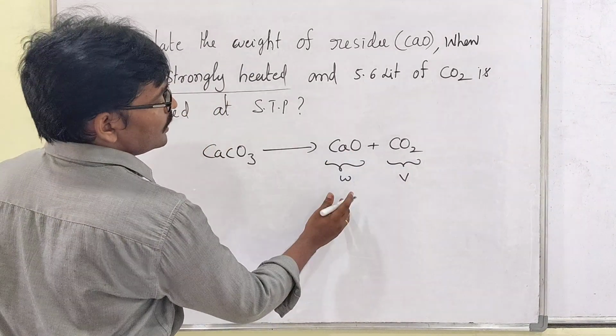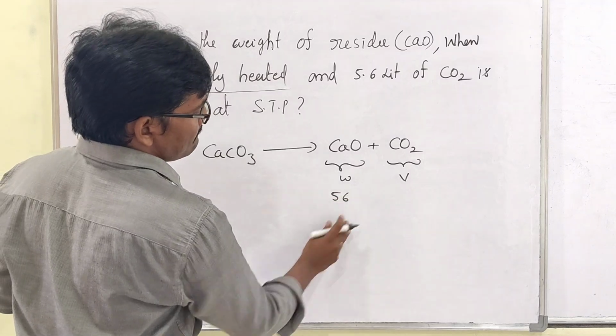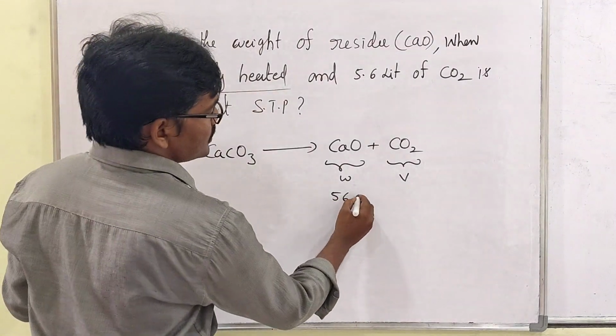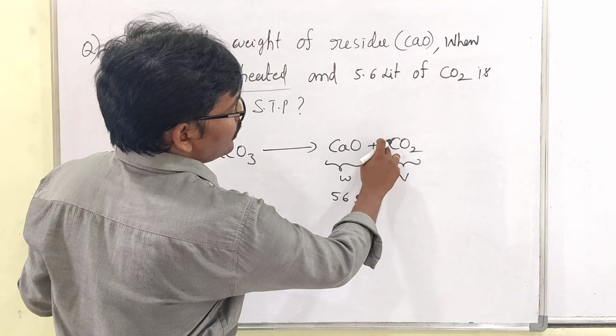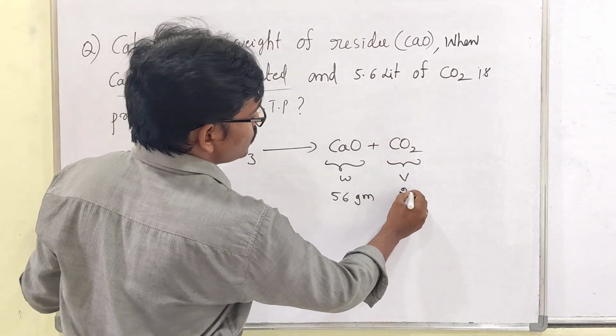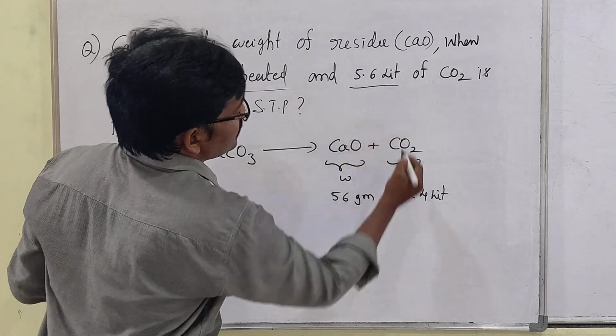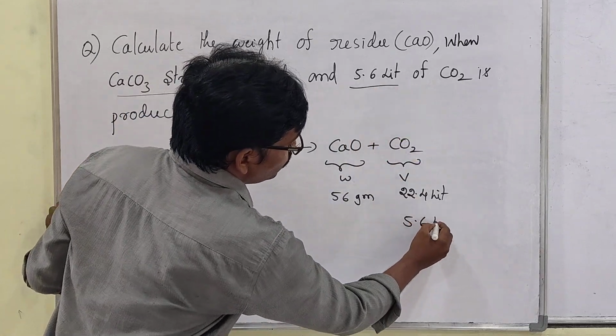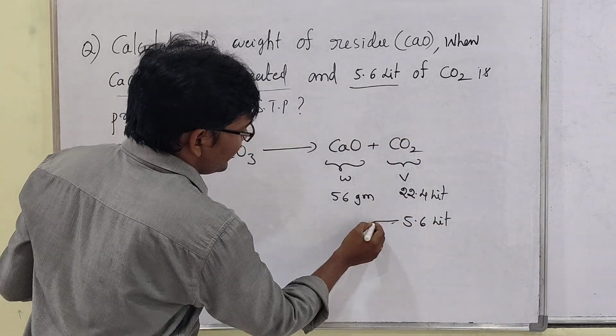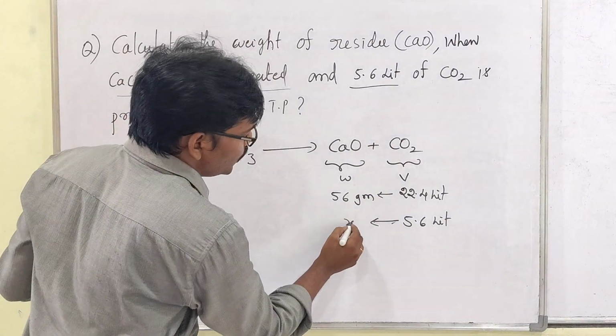Sir, the weight of CaO is 56 grams. The volume of this, only 1 mole will be there, so that's what you have to take as 22.4 liters. What is asked there is 5.6 liters, so if that is produced, how many grams of residue will be produced?